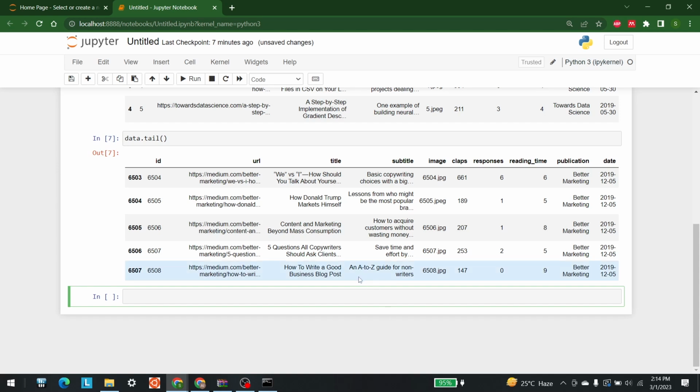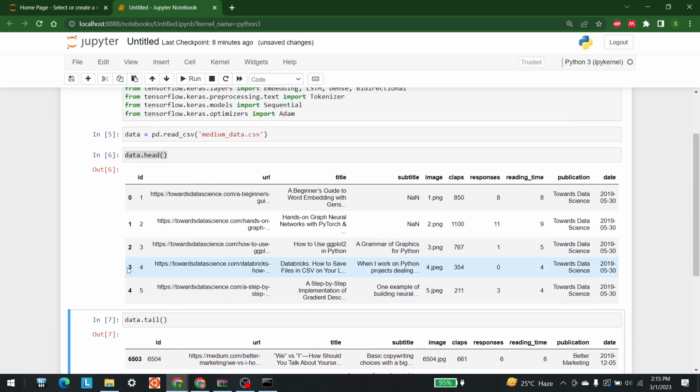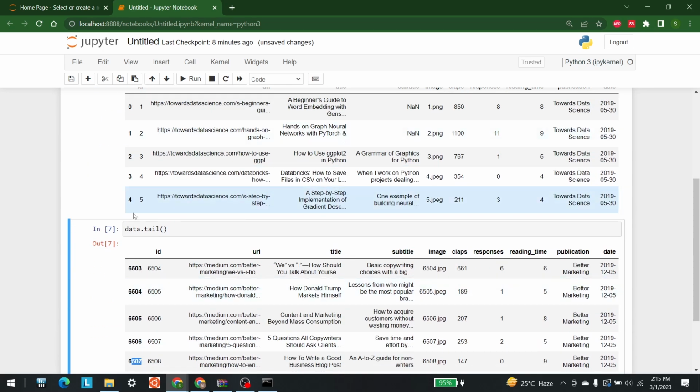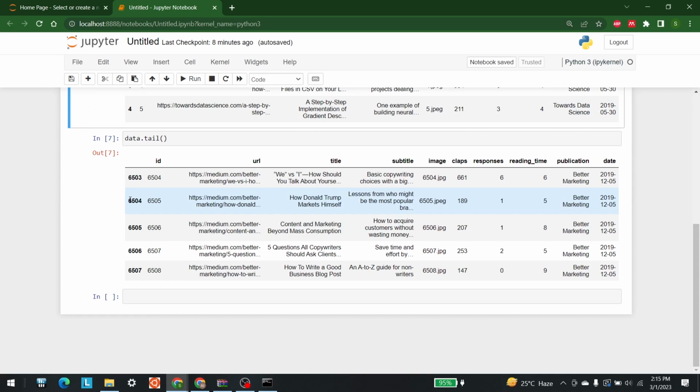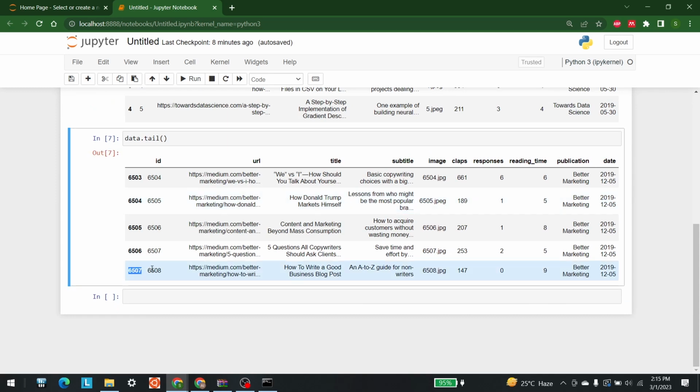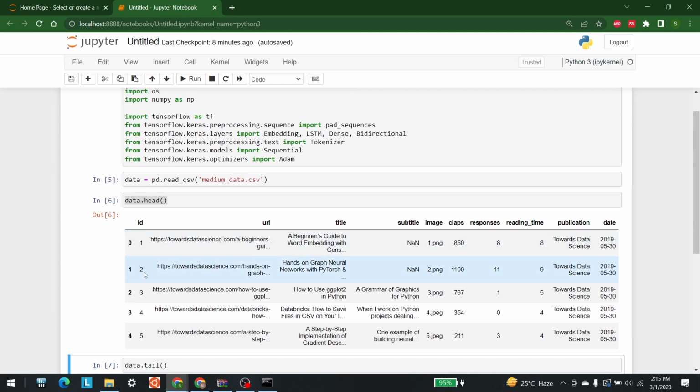The next step is to see the shape of the data, which shows that there are actually 6508 complete rows in this data set. It starts from 0 and ends at 6507 or 08, you can say either.